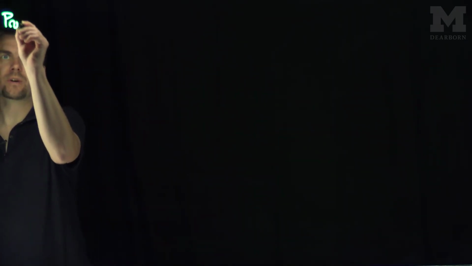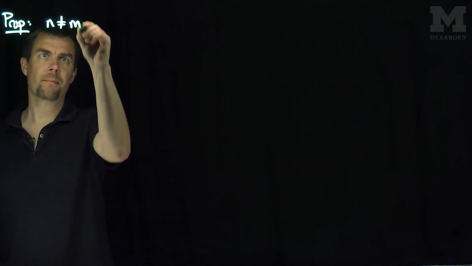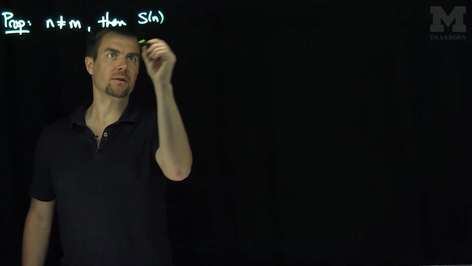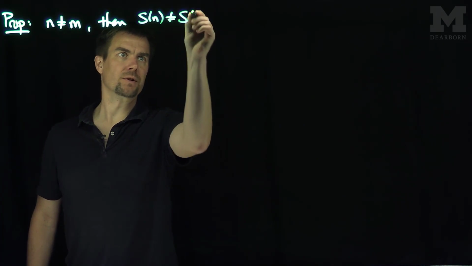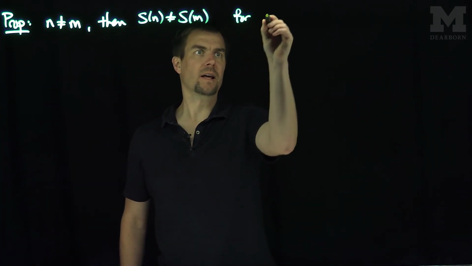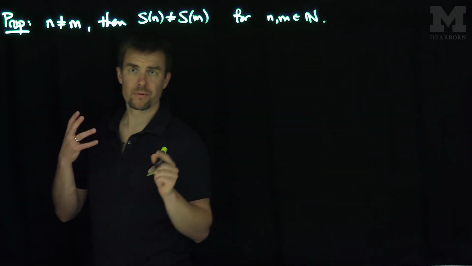Hello students, in this video we'll prove three relatively simple propositions using the Peano axioms. The first proposition we're going to prove is the following. If n is not equal to m, then S of n, the successor of n, is not equal to the successor of m, for n and m in the natural numbers. And so how do we prove this proposition?